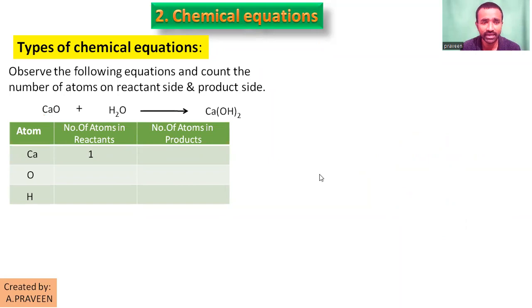Now I have written the count. Calcium completed. Oxygen, left side 2, because 1 is there in calcium oxide and 1 in H2O, so both together 2. Hydrogen, only in H2O, that is 2, subscript is there. Then right side, calcium, only at one place, no subscript, no coefficient, 1. Next, oxygen 2, bracket, distributive property. Next, hydrogen 2. So the count of atoms is completed.